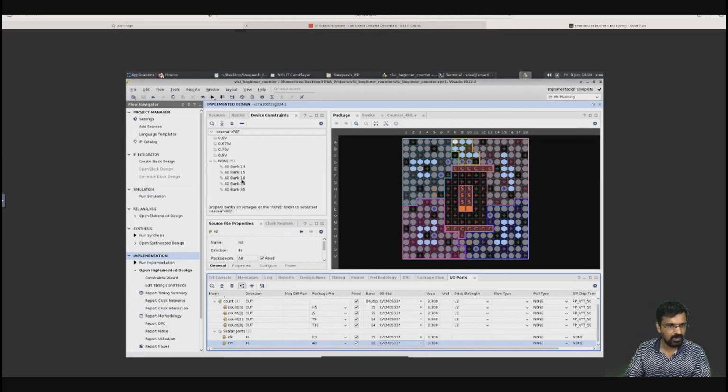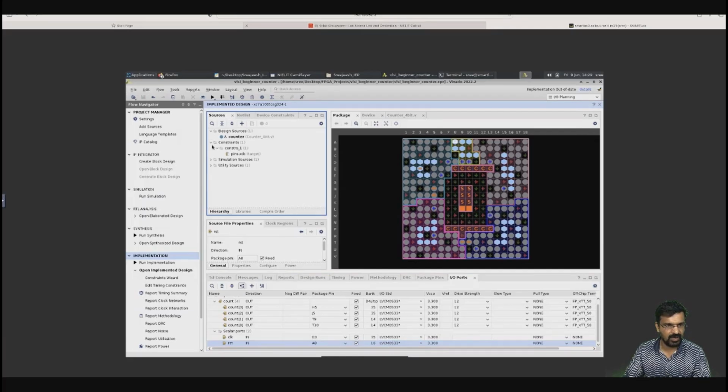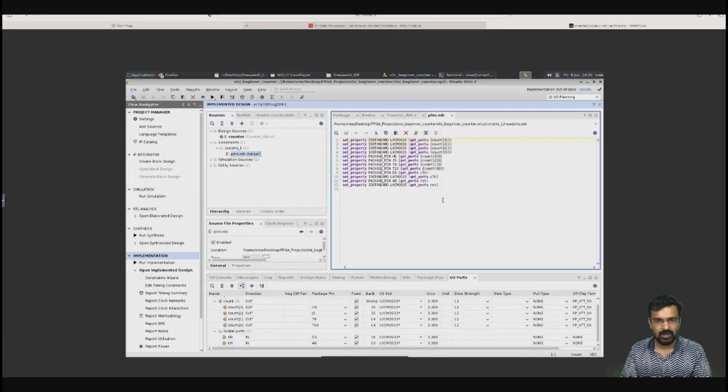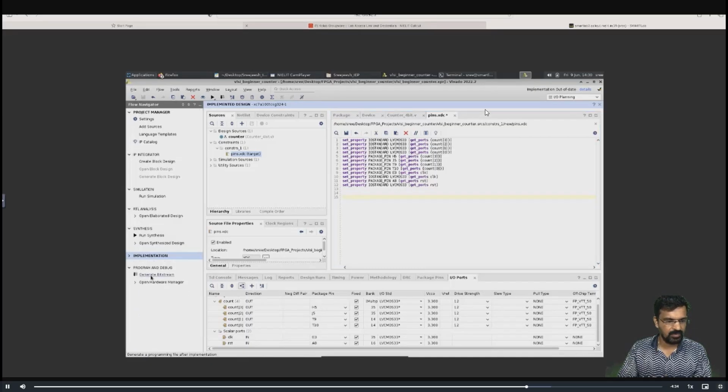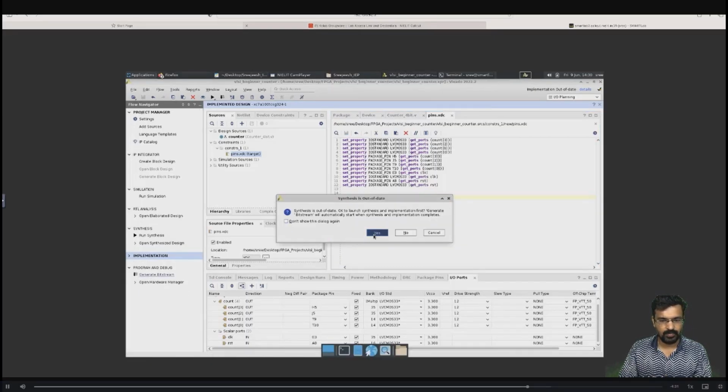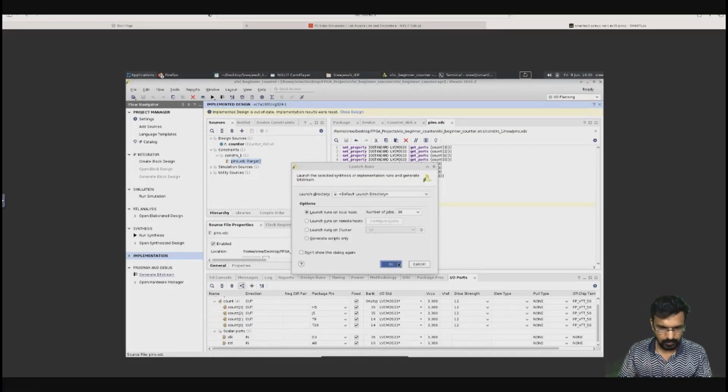Now we'll go to our sources window and open our constraints folder. Now you can see set_property IO standard LVCMOS33 get_ports, like that. If you are an expert user, you can directly write this. There is no need for this GUI editing. You can type in this constraint file and save it, and then you can click generate bitstream. So it will generate the bitstream.